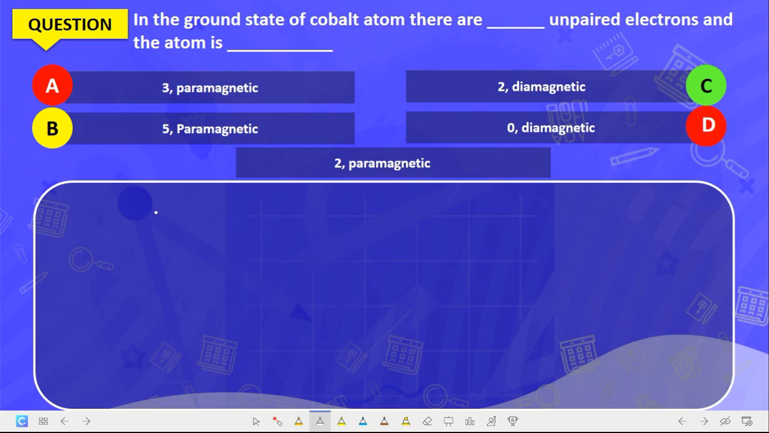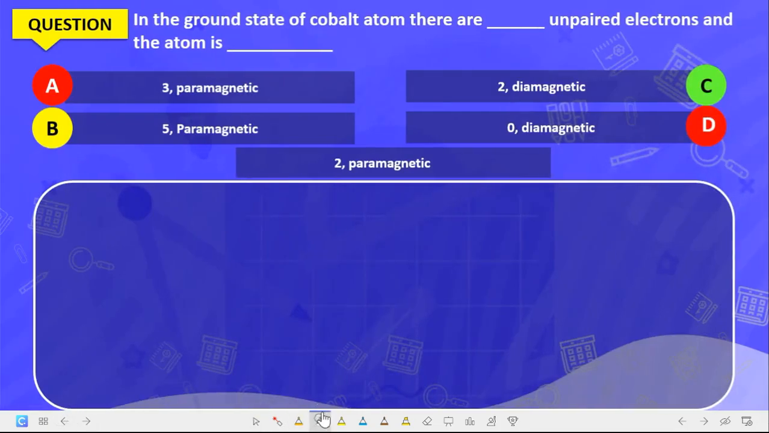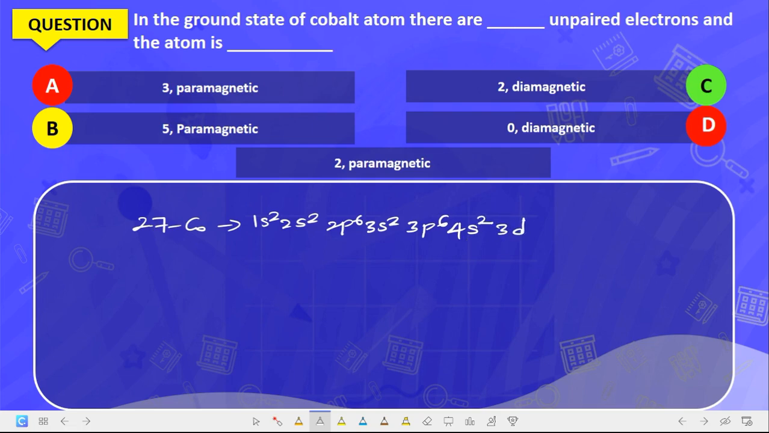Now in the ground state cobalt atom, there are dash unpaired electrons and the atom is said to be dash. What is the atomic number for cobalt? Cobalt is 27. So let's write the electronic configuration for cobalt: 1s2, 2s2, 2p6, 3s2, 3p6, 4s2, and 3d7. I think this is the electronic configuration.